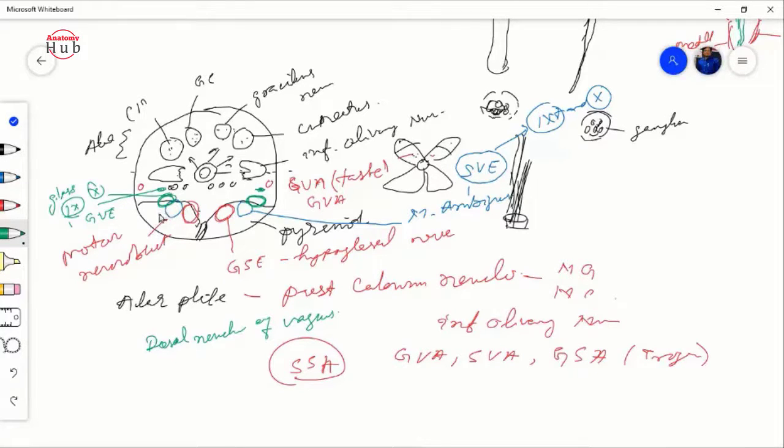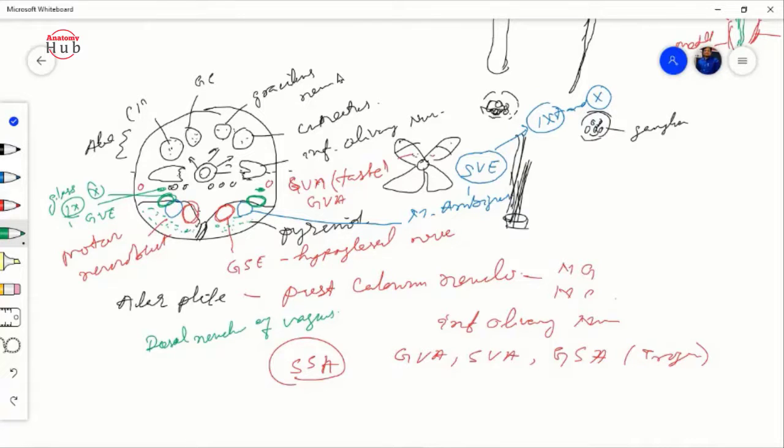Here we have the mantle zone, and whatever area is present over here is nothing but the descending tracts. They are going down. Here you'll find the descending tracts. So here is your closed part of the medulla.